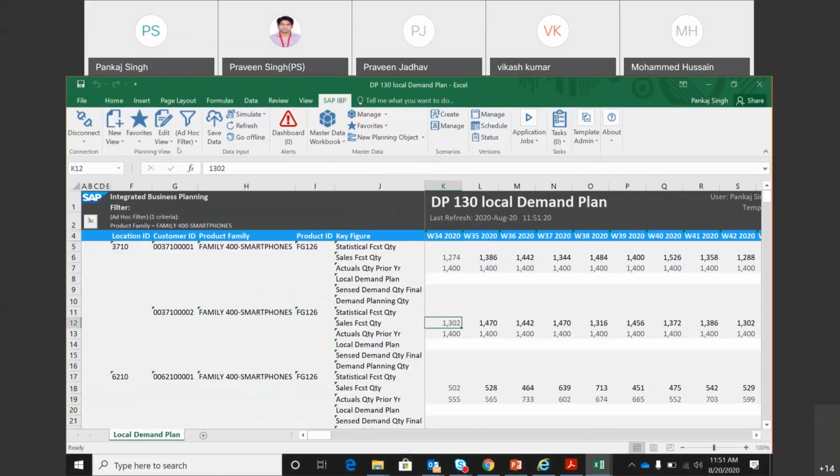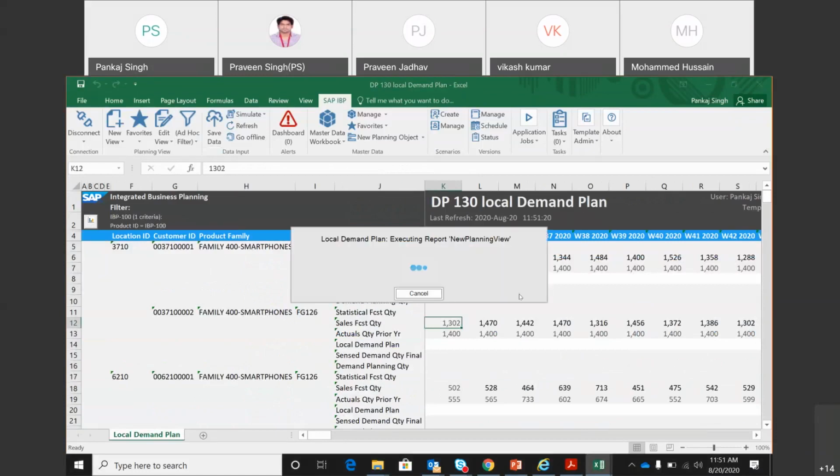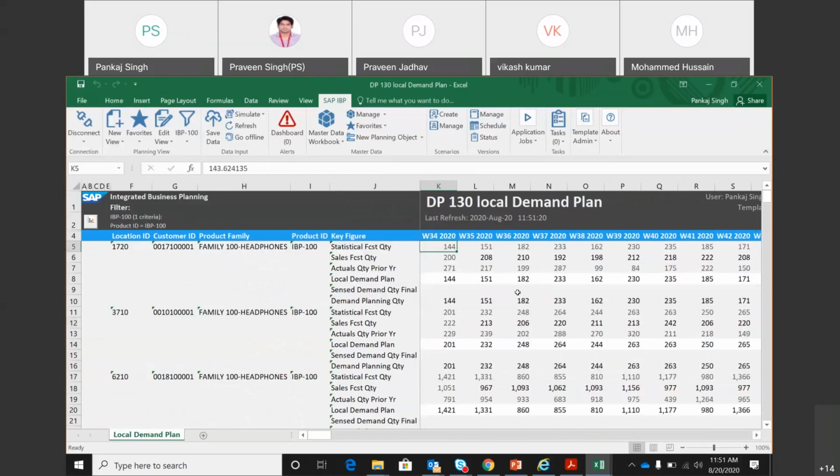Okay, and what it means is, let me load this one product to make it a little bit easier for us to understand. Now we have loaded one product, which is IBP 100. You can see IBP 100 here in this key, and it exists in these three different locations.